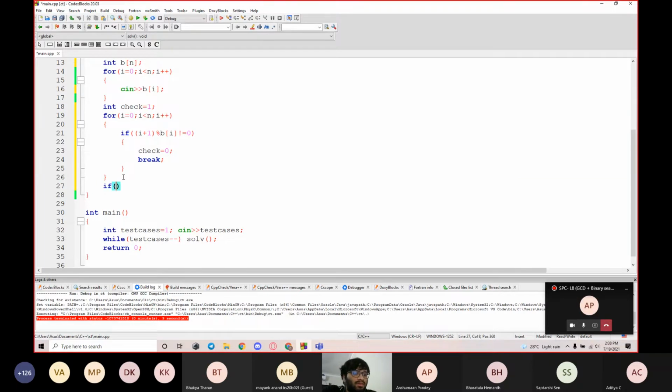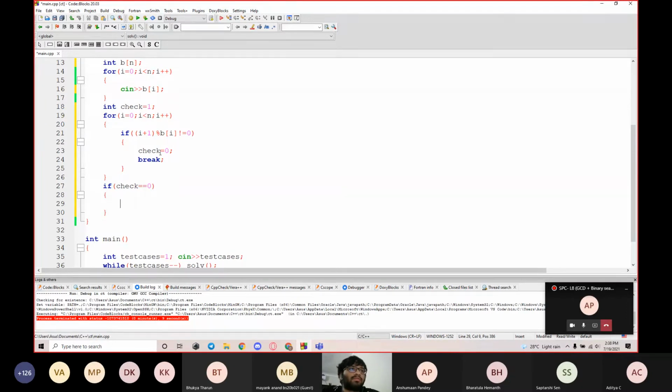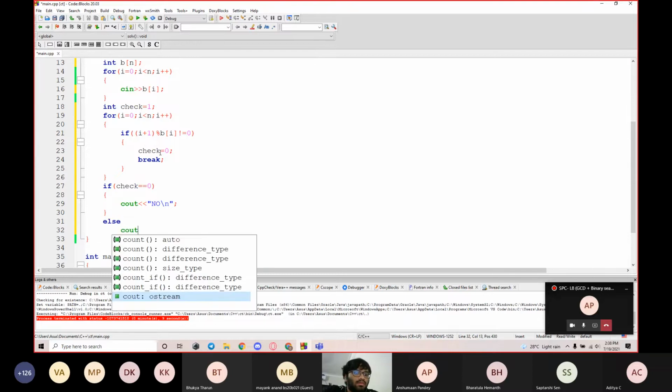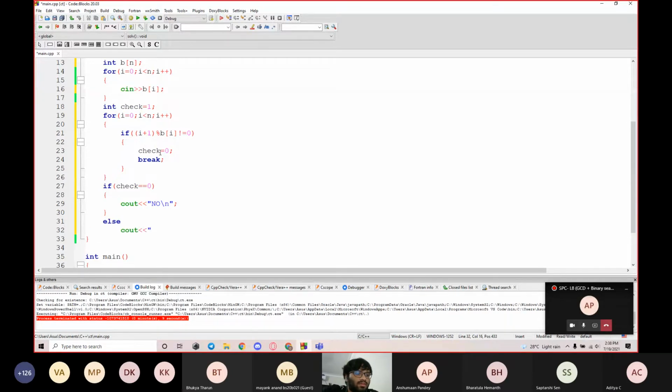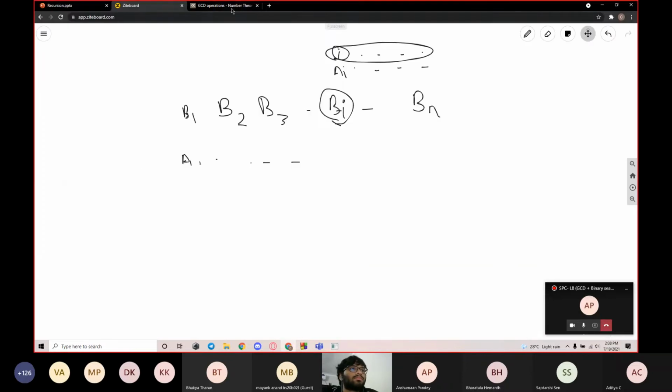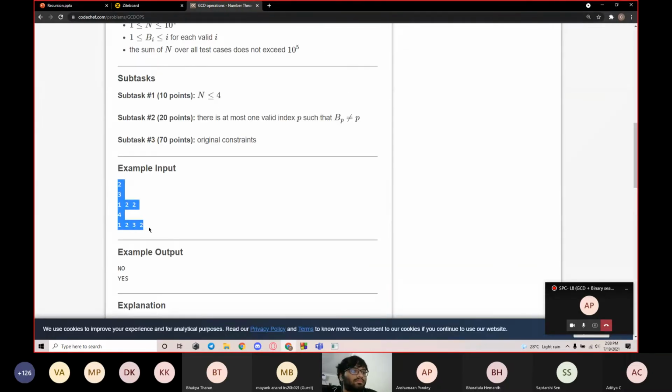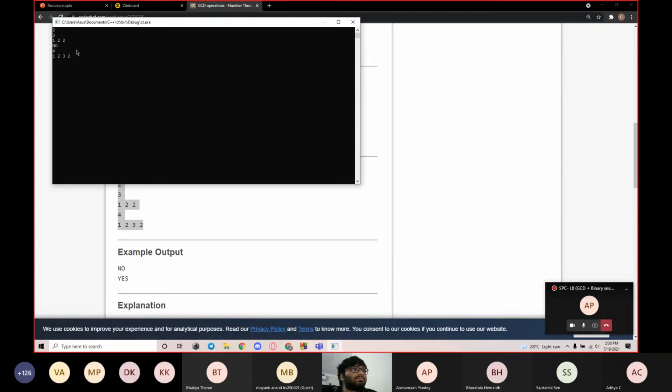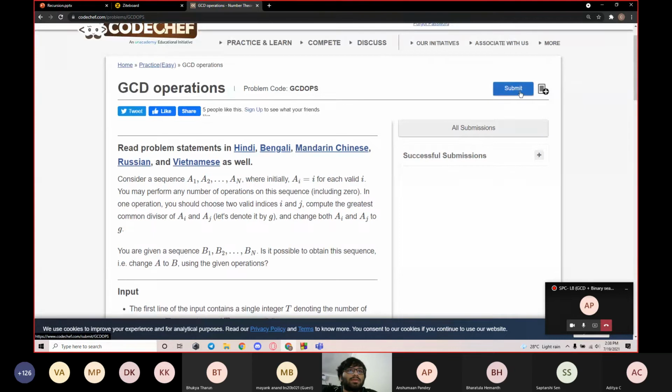If check is equal to 0, that means B is not possible, so we have to cout no. Otherwise, cout yes. Let's run this program once. So, a no and a yes. Perfect. So I'll submit it.